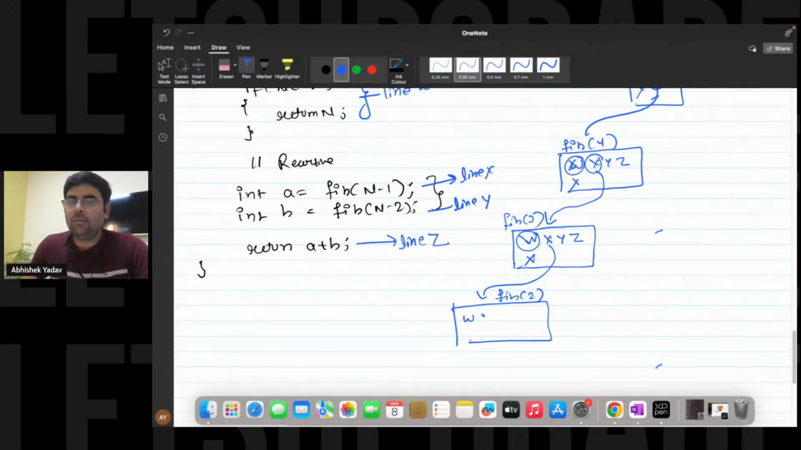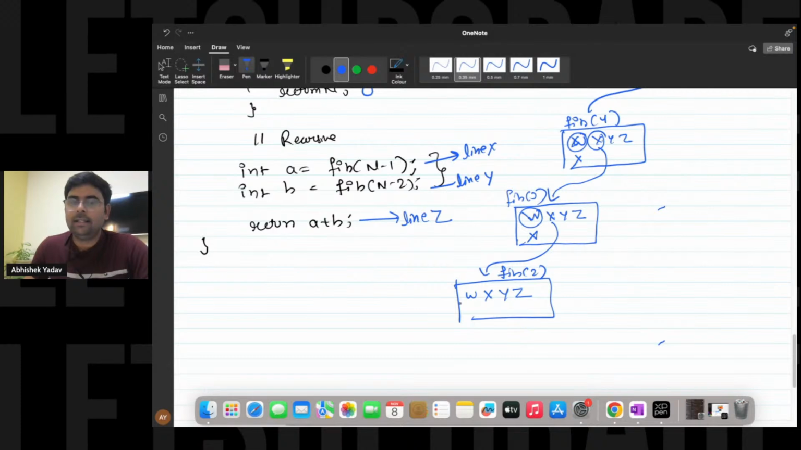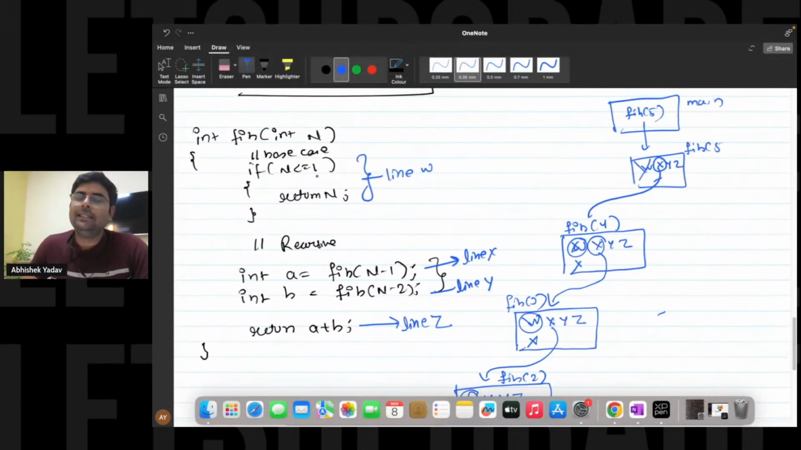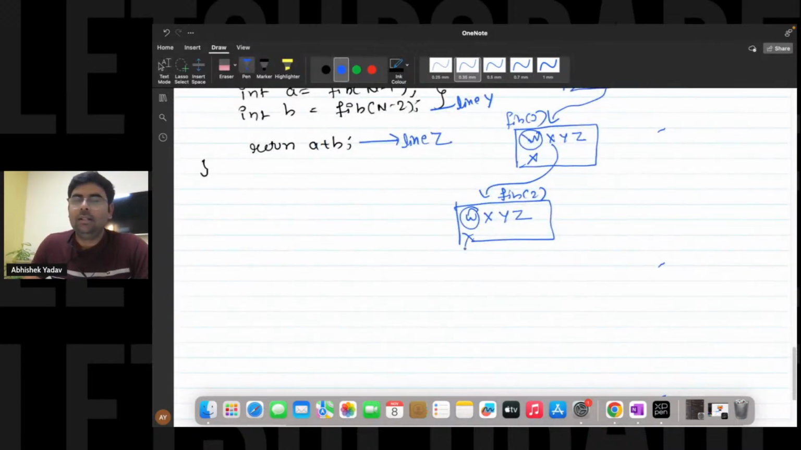Again, in the world of Fibonacci of 2, you have W, X, Y, Z. Again, you will check the base case. Base case is what? 2 is less than or equal to 1. It is false, so this base case is not true. You will move to line number X. Fibonacci of 2 is saying, in order to solve me, first go and solve for Fibonacci of 1.